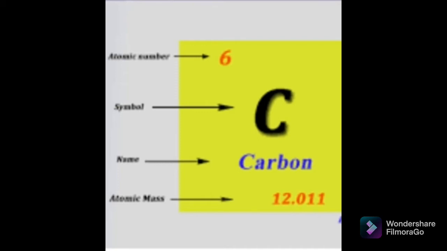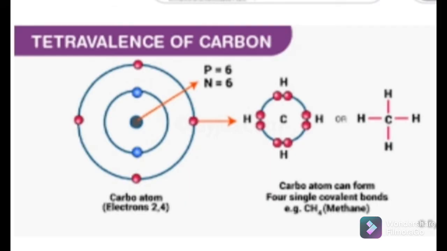So what is the valency of carbon? It requires 4 electrons to become stable. That's why the valency of carbon is 4. So tetravalency, or tetravalent, is the most important property of carbon. Tetra means 4 and valent means valency. So carbon has valency 4, so it is called tetravalent, and it is the most important and unique property of carbon.